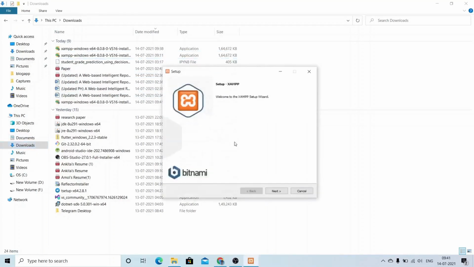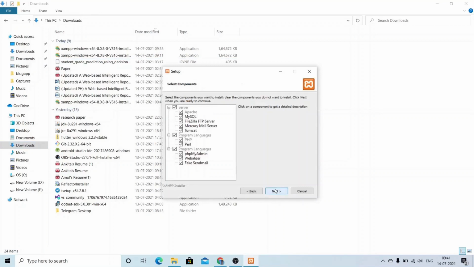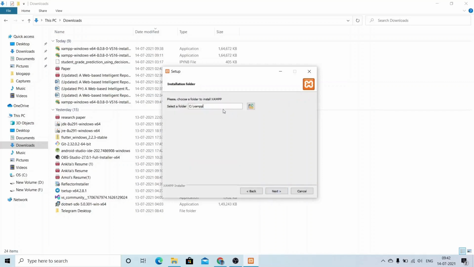Double click on it. Click on the next button. Check this list once before you install. Make sure that MySQL and PHP are selected. Click on next. Here this is the default XAMPP installation folder, that is C:\xampp. You can change it, but I will go with this default folder.